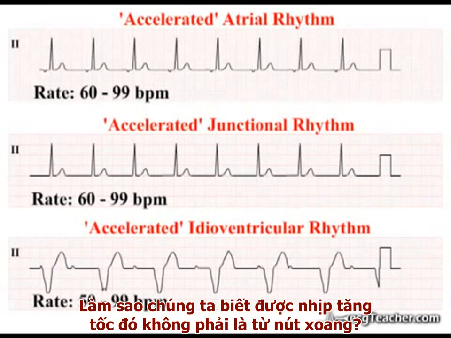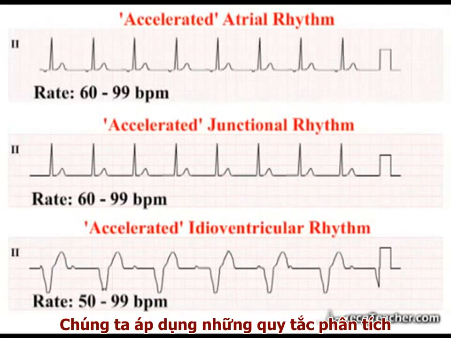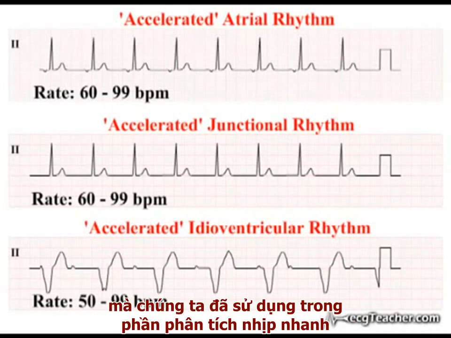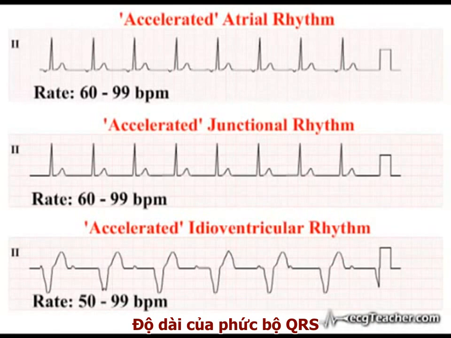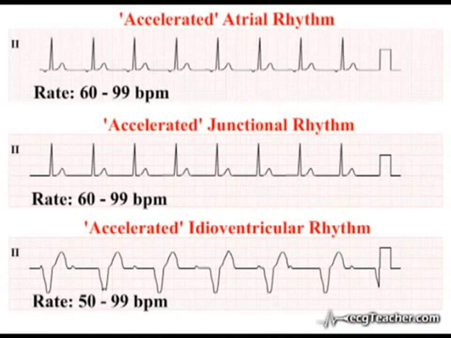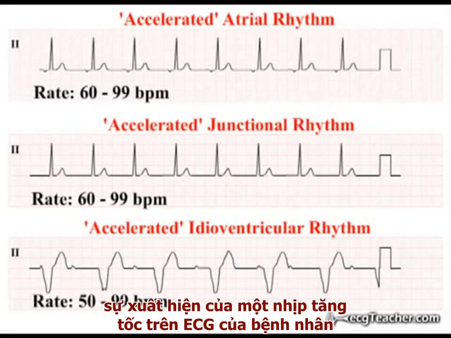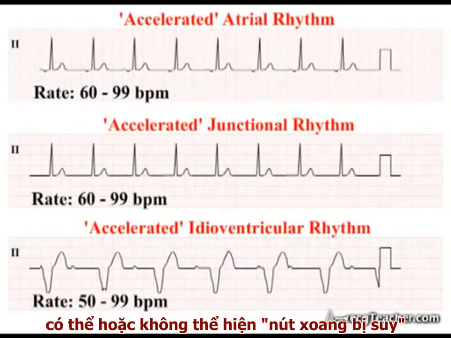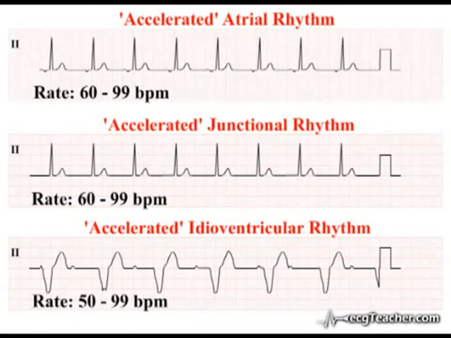How do we tell such accelerated rhythms are not sinus? By applying exactly the same principles of analysis we used in analysing tachycardias: the duration of the QRS complex and the presence, timing and axis of P waves. If you think about it, you will realise that the presence of an accelerated rhythm on a patient's ECG may or may not represent failure of the SA node to depolarise the ventricles.